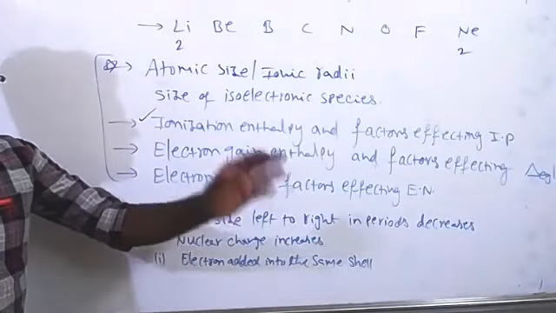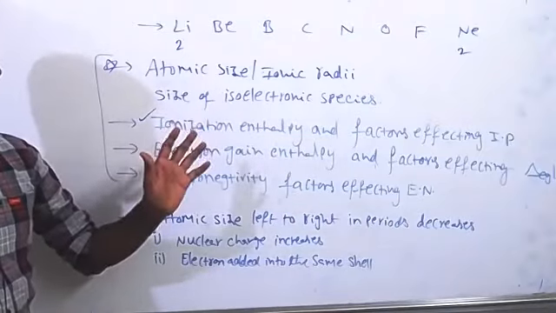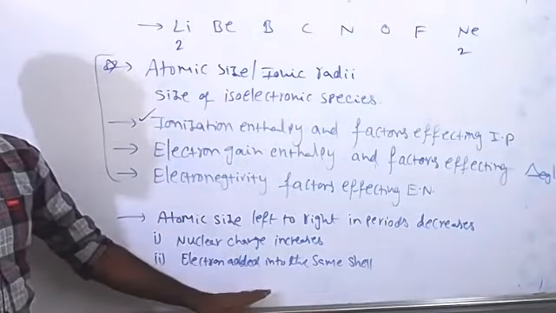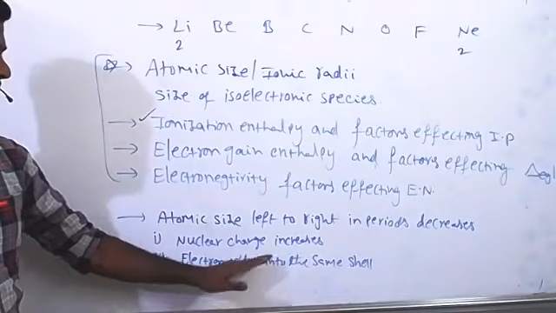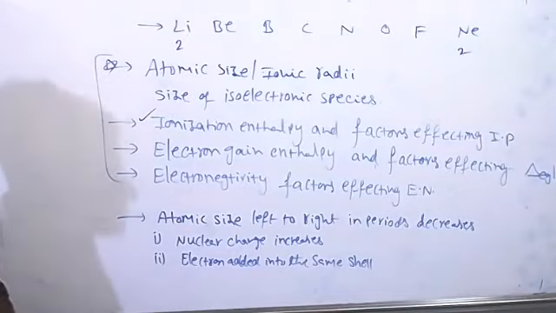Mostly the size of the atom is affected by the number of shells, not by the number of electrons. Number of shells mostly. As the number of shells increases, the size of the atom gradually increases. We can see a big jump in their atomic sizes.